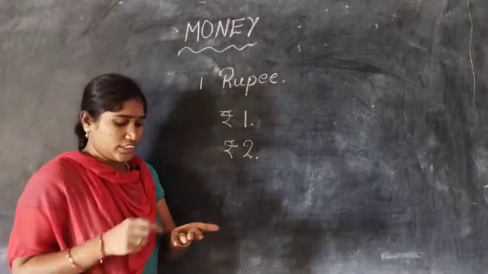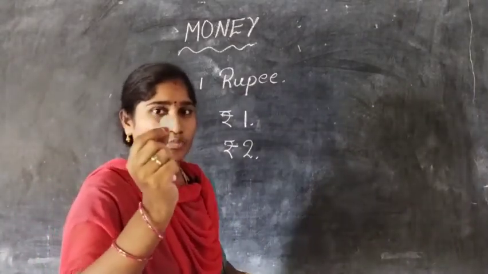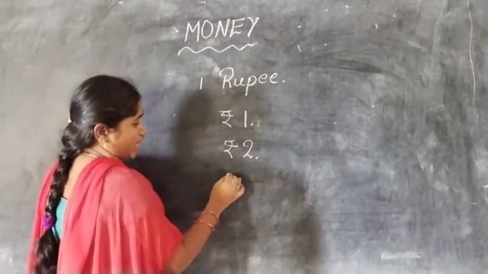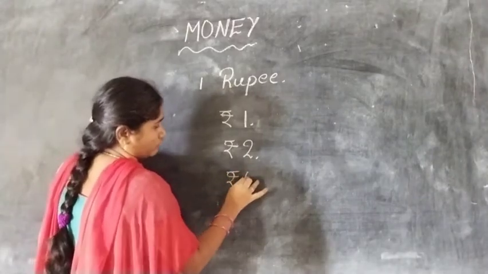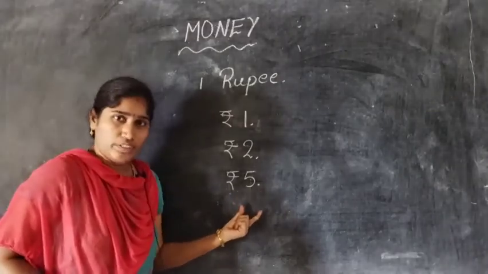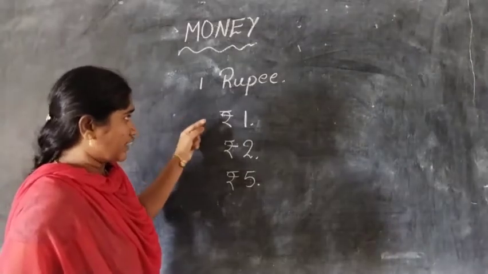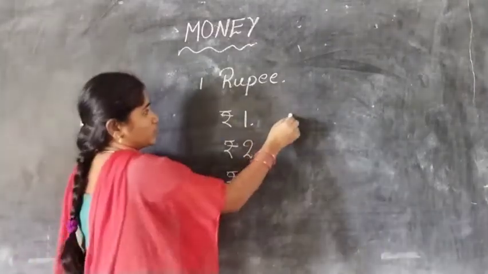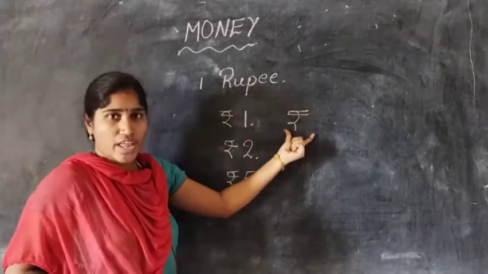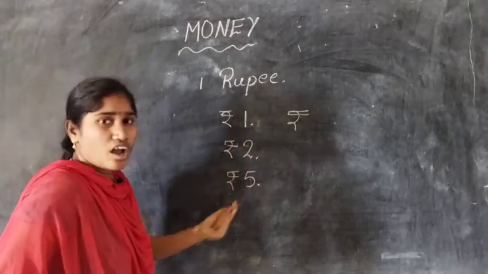2 rupees. See here, children, it is 2 rupees. Next, 5 rupees. How could we write 5 rupees? Like this. We have to write rupees like this. This means the rupees shortcut form. Understand? 1 rupee, 2 rupees and 5 rupees.